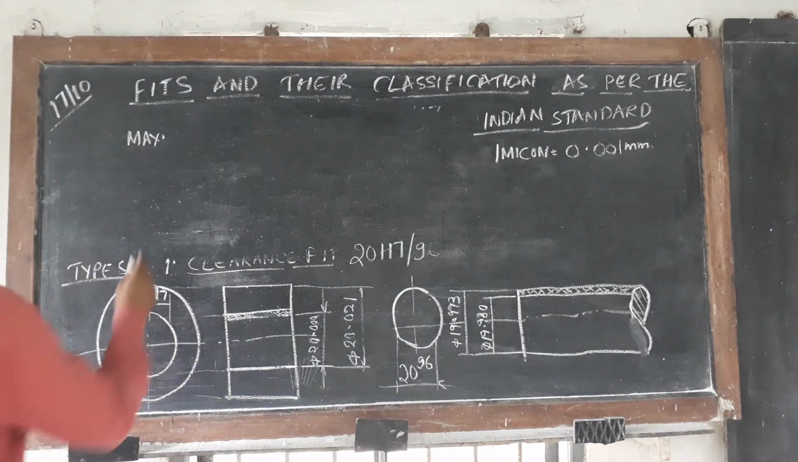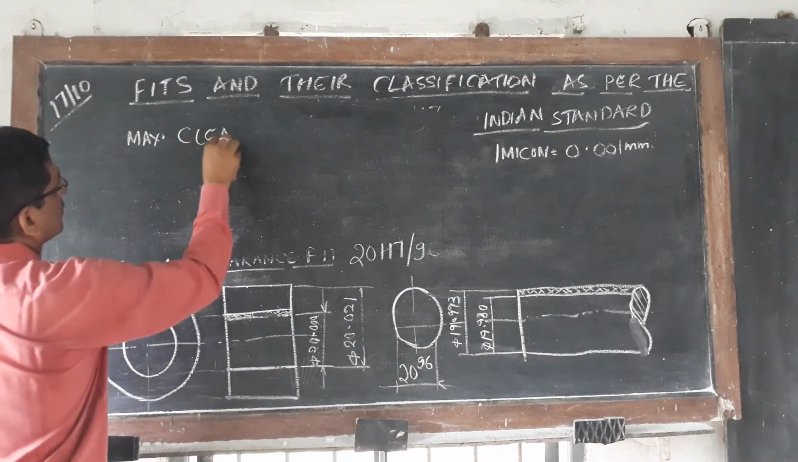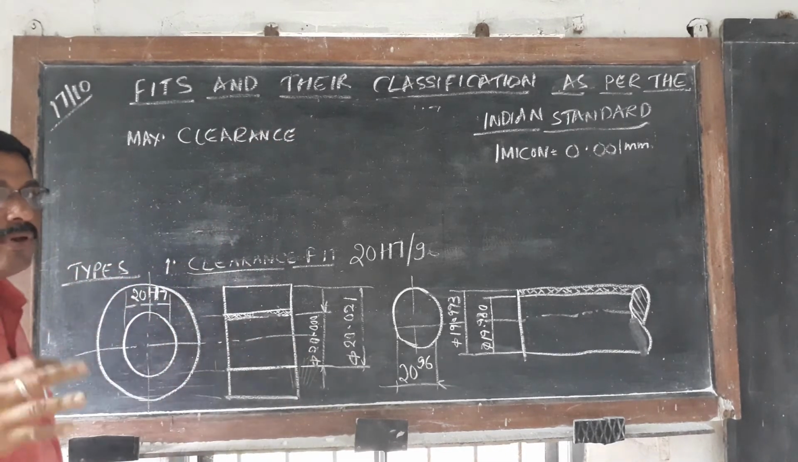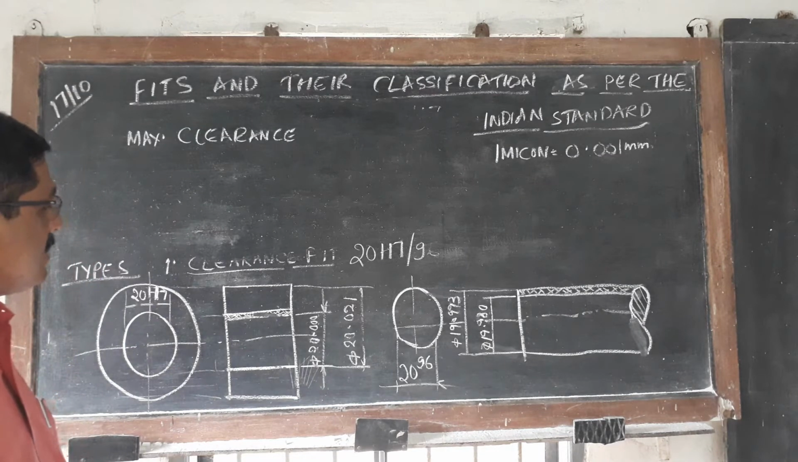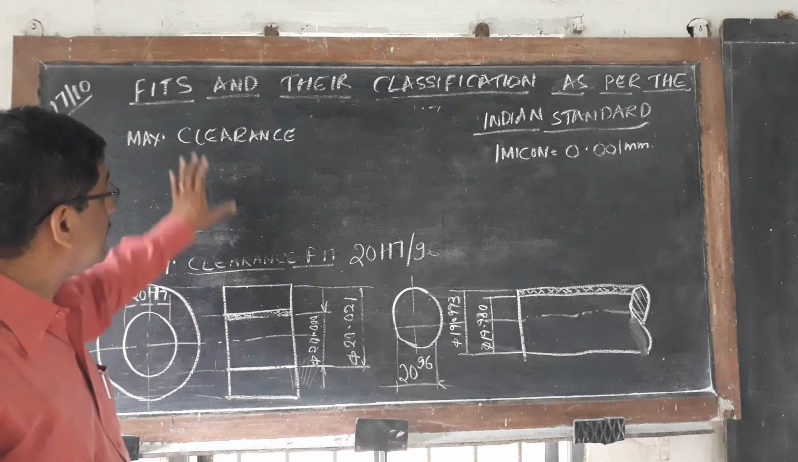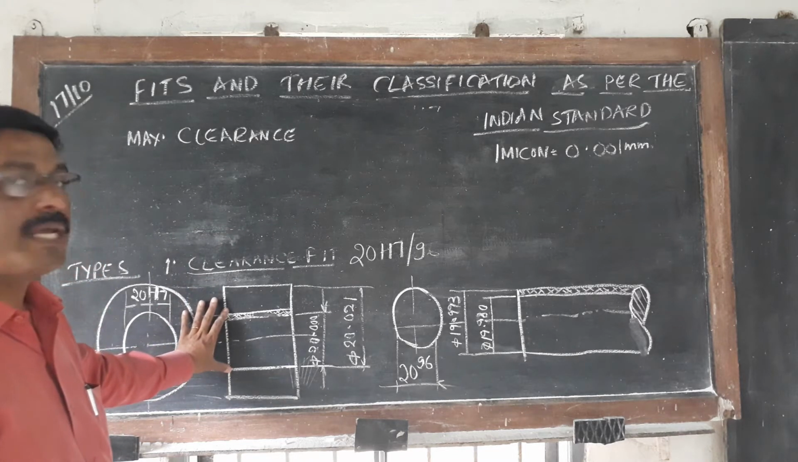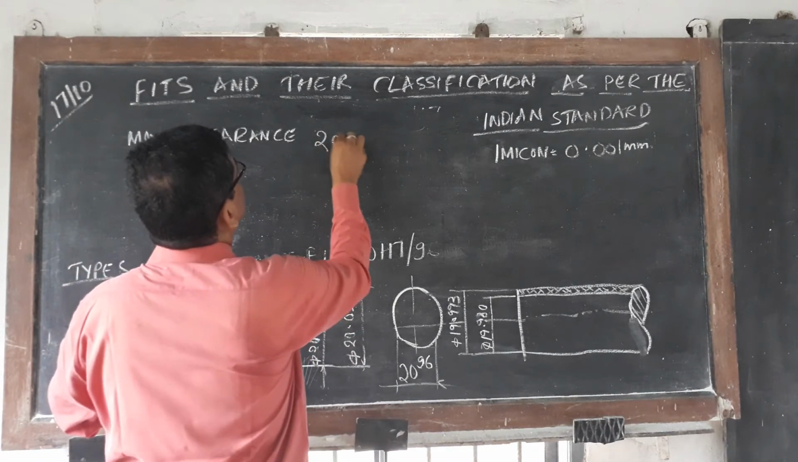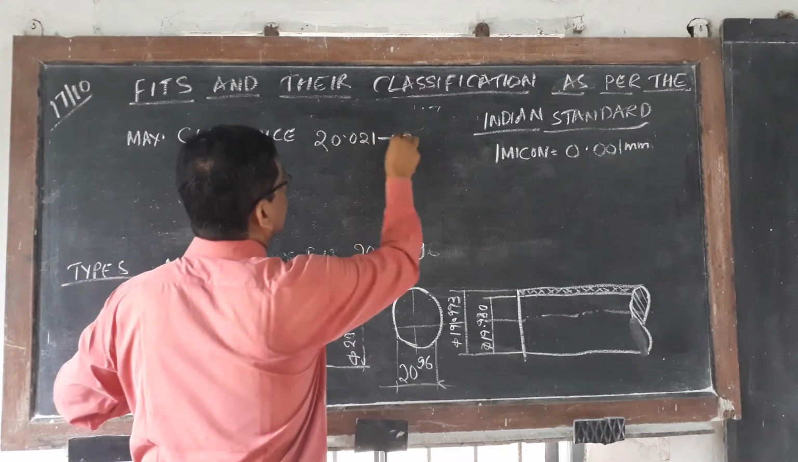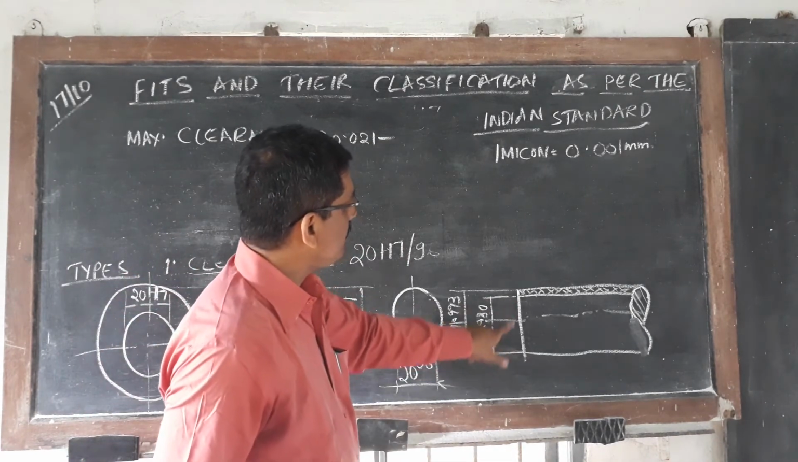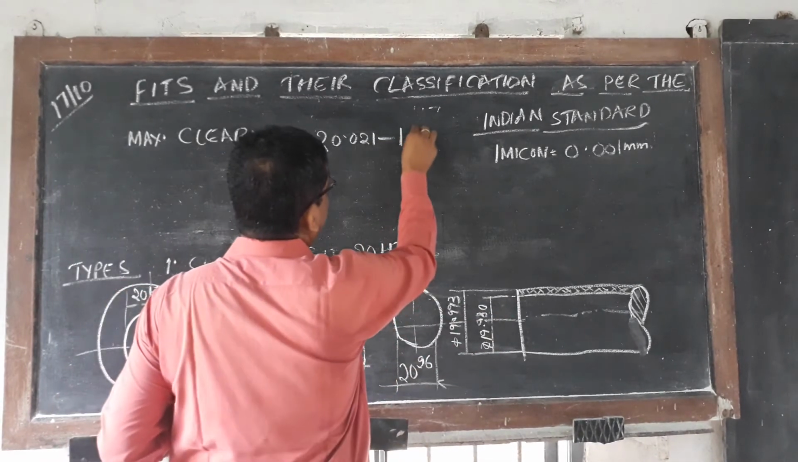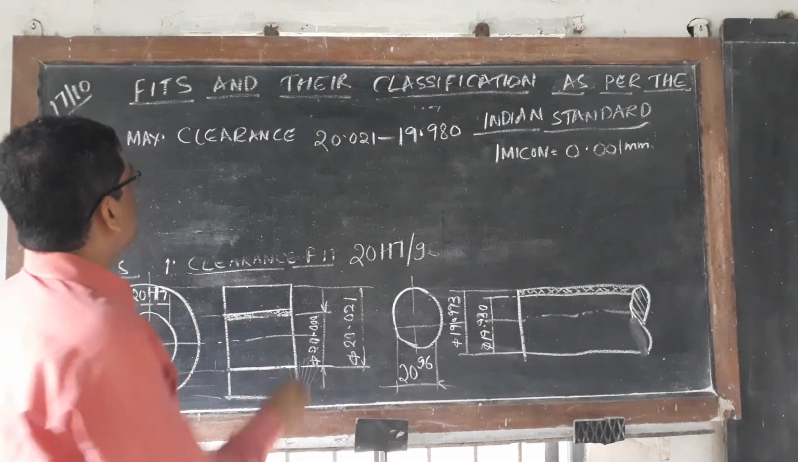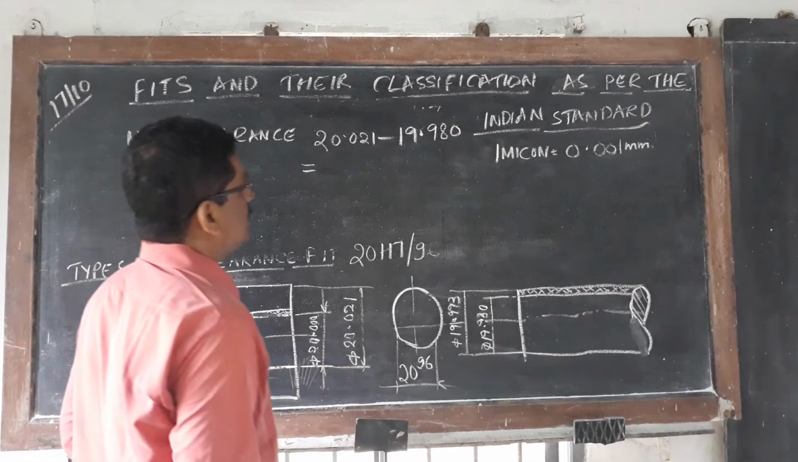Now you see the maximum clearance. So maximum clearance means what? Maximum of hole, that is 20.021, minus minimum of shaft, which is 19.980. So that I will get the maximum clearance.